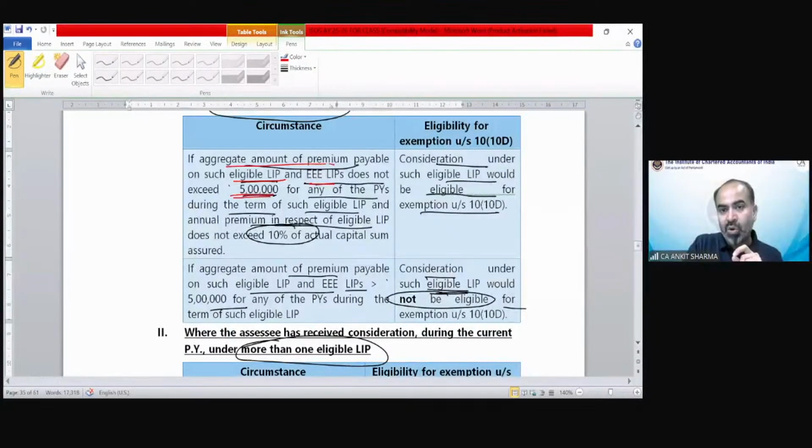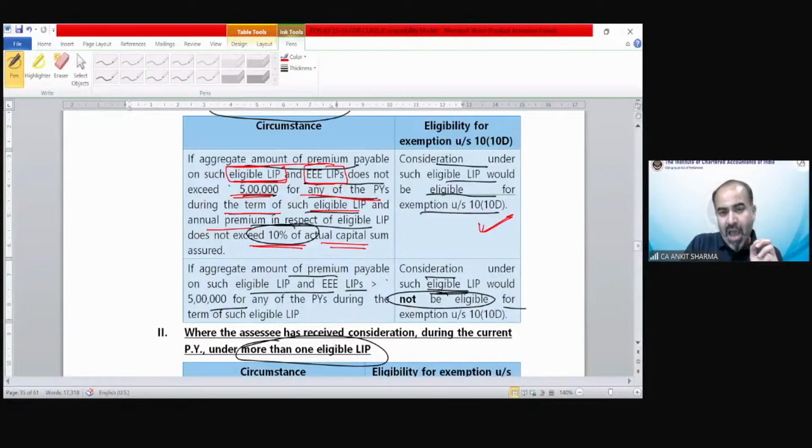So we have to see the premium aggregate of the eligible LIP as well as those LIPs that have been exempted earlier. If the aggregate of those premiums does not exceed 5 lakh for any of the previous years during the term of such eligible LIP, and the annual premium in that respect does not exceed 10% of the actual capital sum assured, consideration would be exempted.